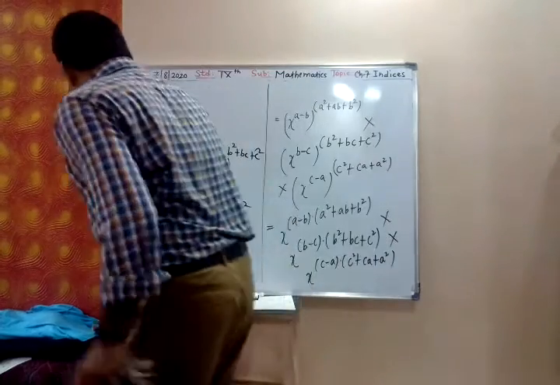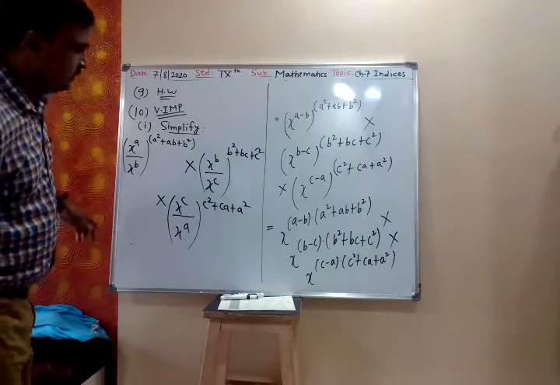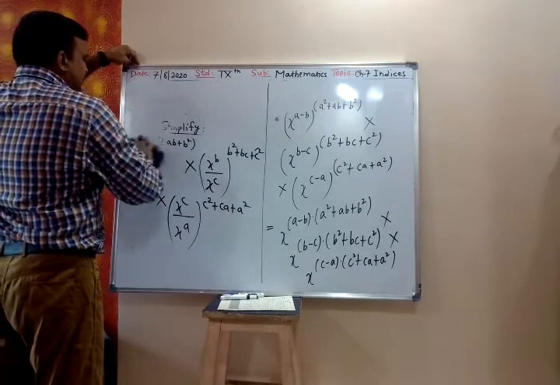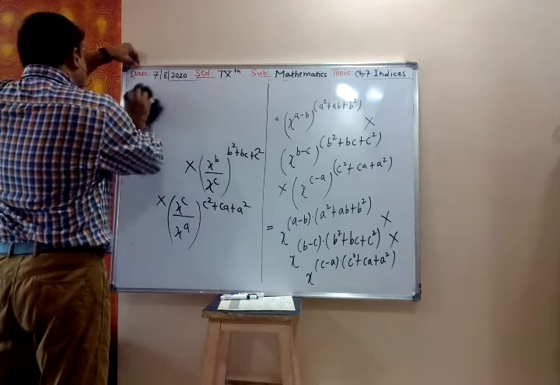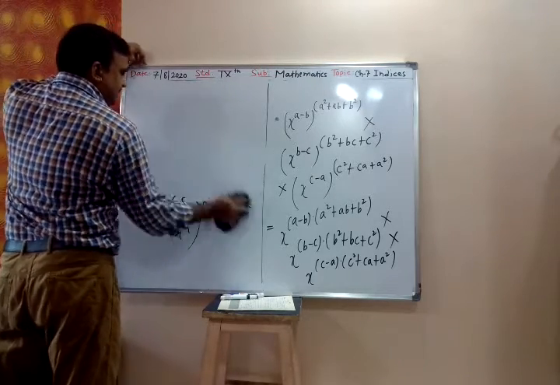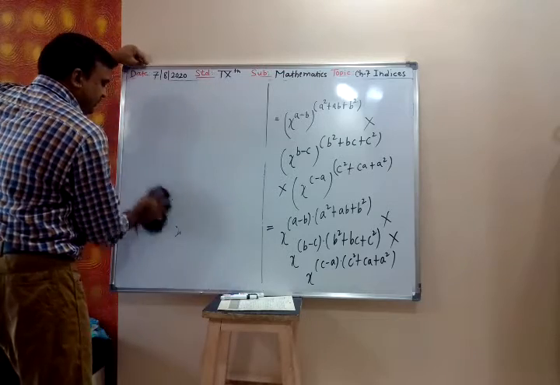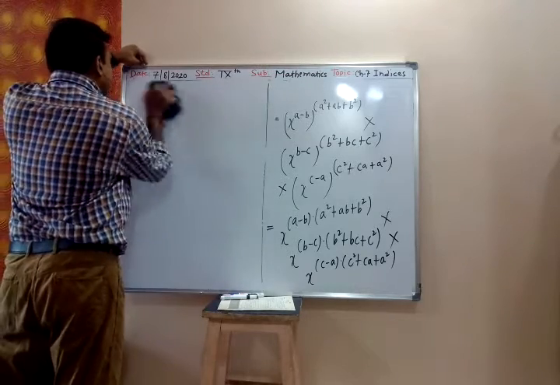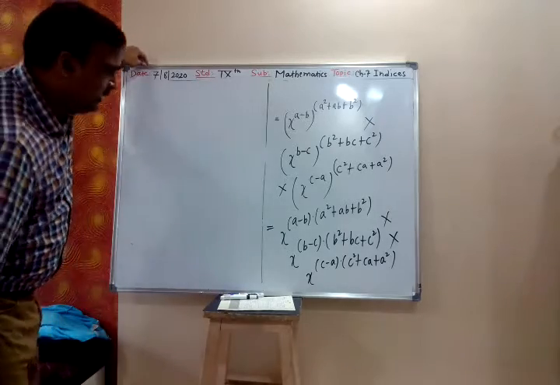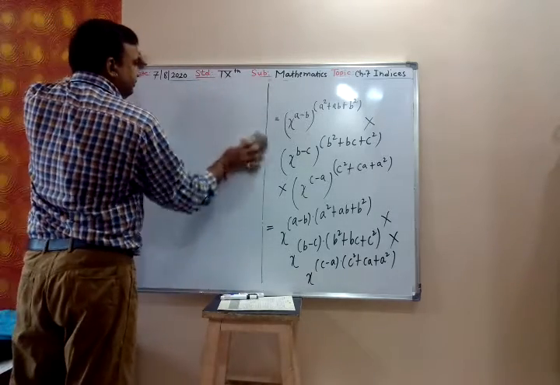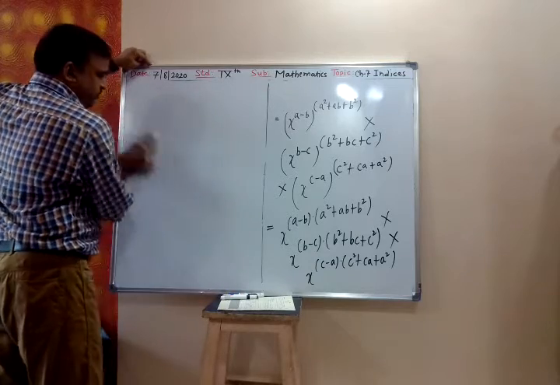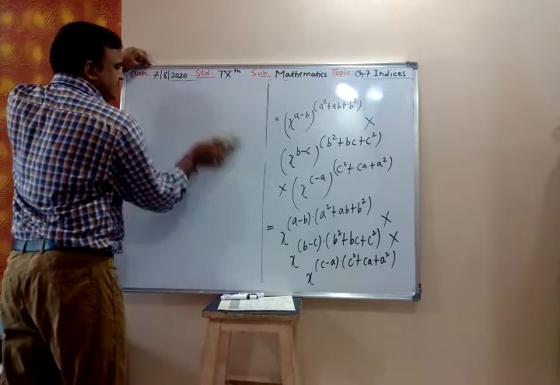So in all these three, don't add at this moment. First you see what is the power. The power is given in some form. That form you have to identify. Before adding the power, you have to identify the type. We have seen those types in the expansion as well as in the factorization.